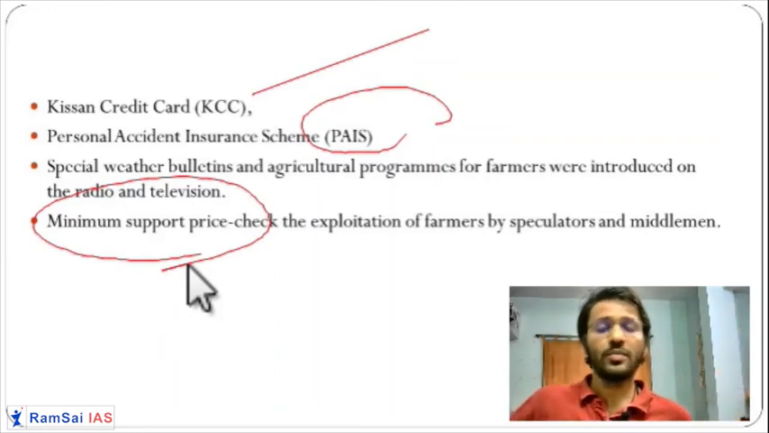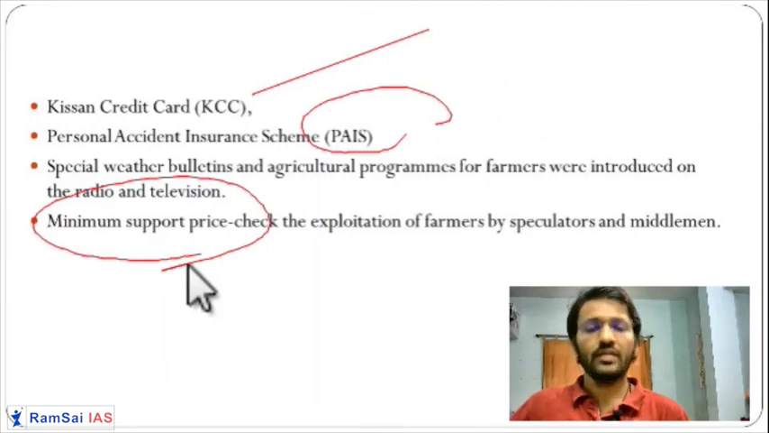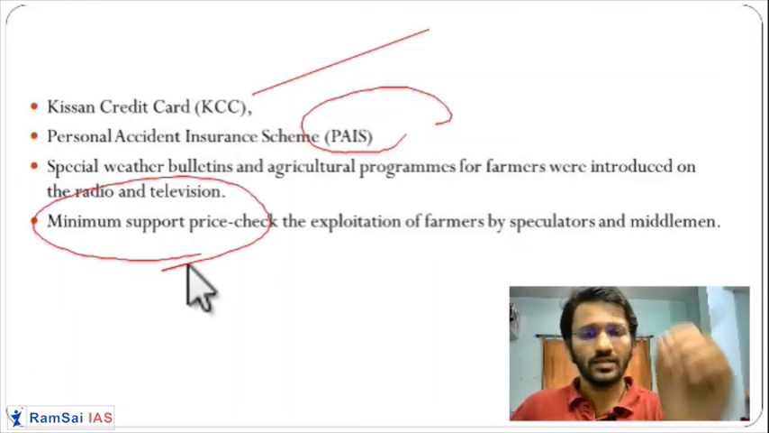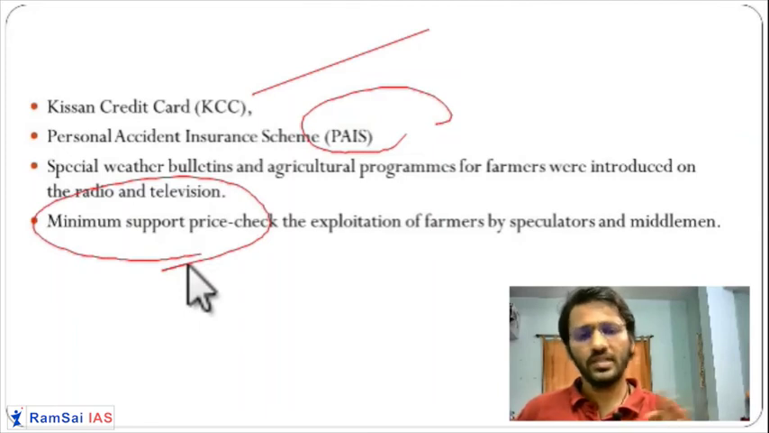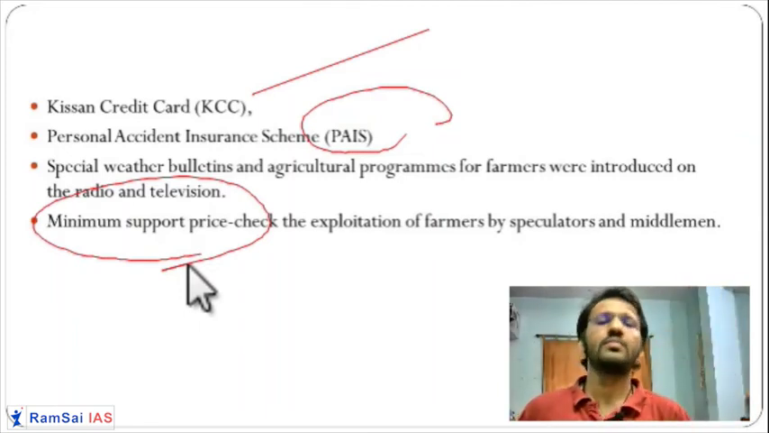So what did the government do to stop this? They decided the minimum support price for selected crops. They said if it is bajra or rice, you will get per kg 5 rupees or 10 rupees assured. Getting it?